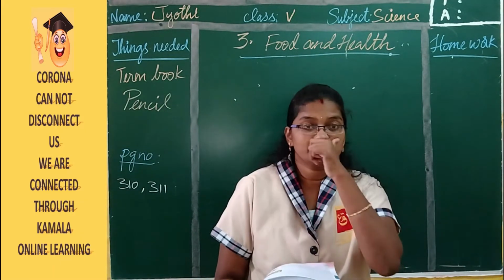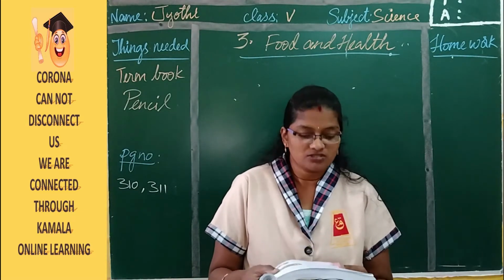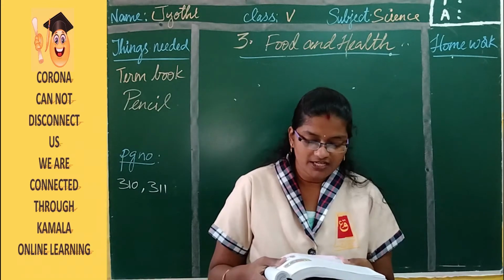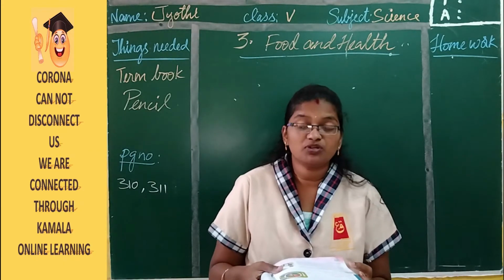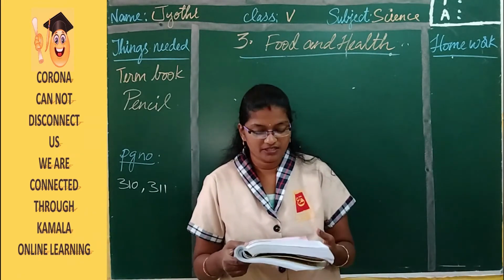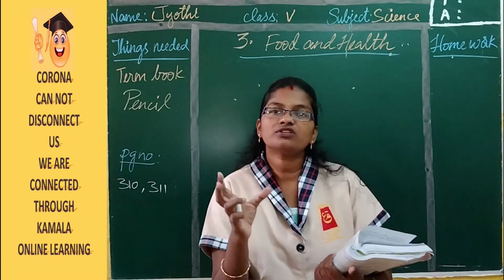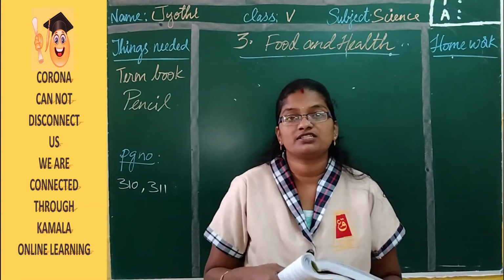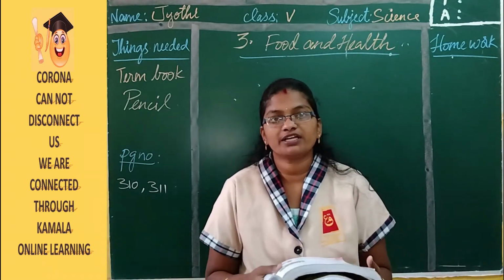So then proteins. So from where do you get these proteins? From beans. So that batani we say, right? So from the beans, peas, nuts, then egg or small amount of fish and meat. So meat every day you can't eat, but for at least 2 to 3 days you can take a little portion of meat or nuts like dry fruits or peanut and all, and the boiled egg you can take.